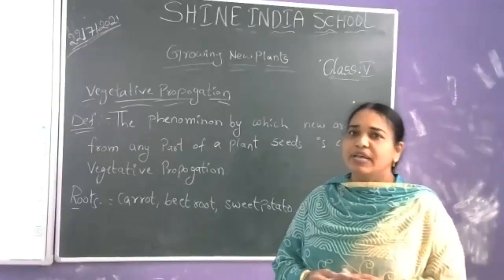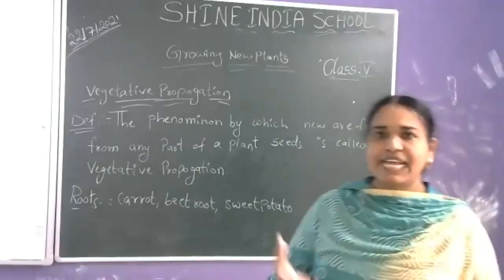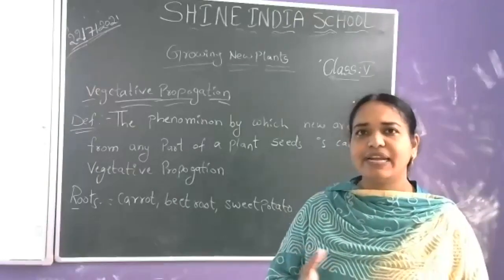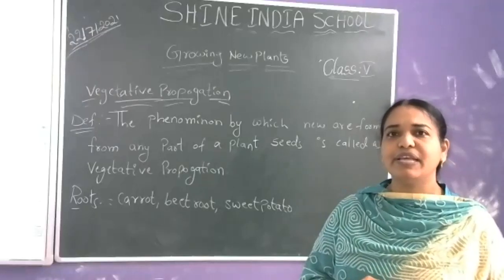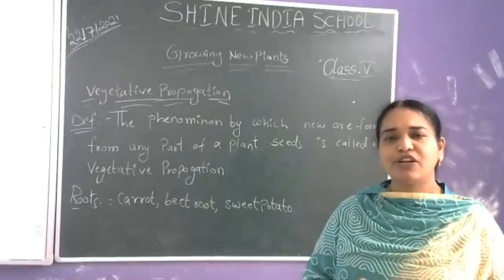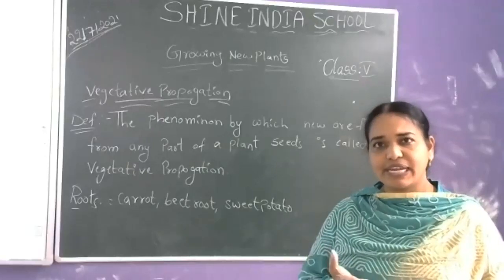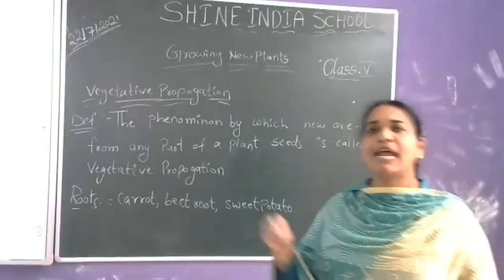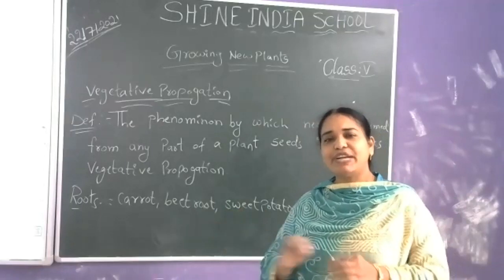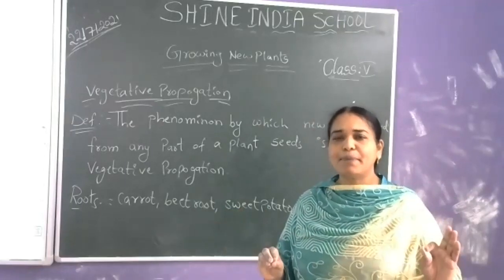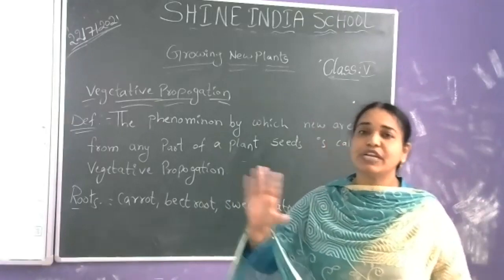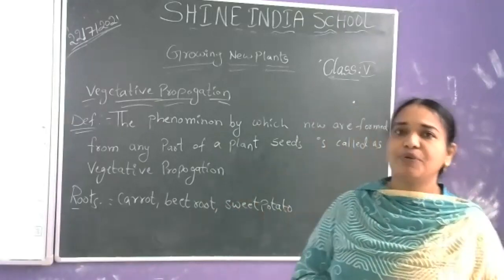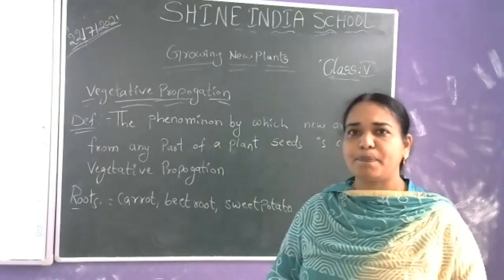As long as it is attached to the carrot, the bud remains in an inactive form, in the dormant state. If we cut that part and detach it from the parent and plant it somewhere else, it becomes active and grows into a new plant.